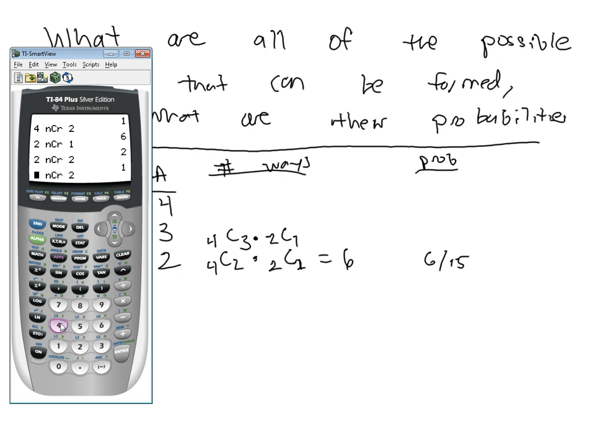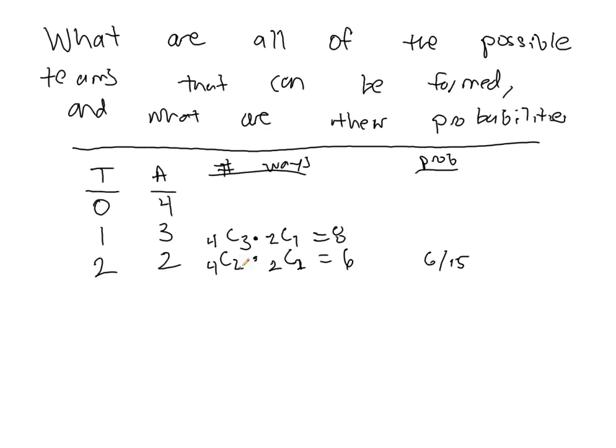So if we do 4 choose 3 times 2 choose 1, there are 8 ways in which this can be done. 8 total ways. Well, that represents 8/15.